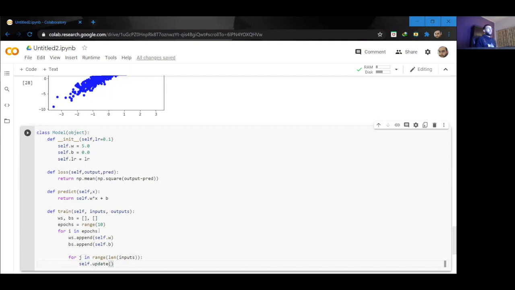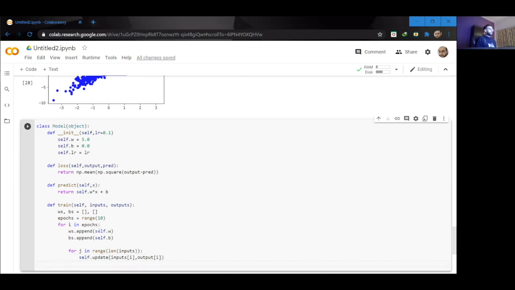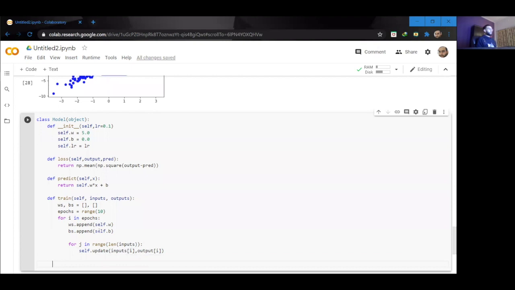My update function will take in the current value of the input and the current value of my output. So let's create the update function. I'm going to say define update, and inside there, I'm going to pass in the input and the output.